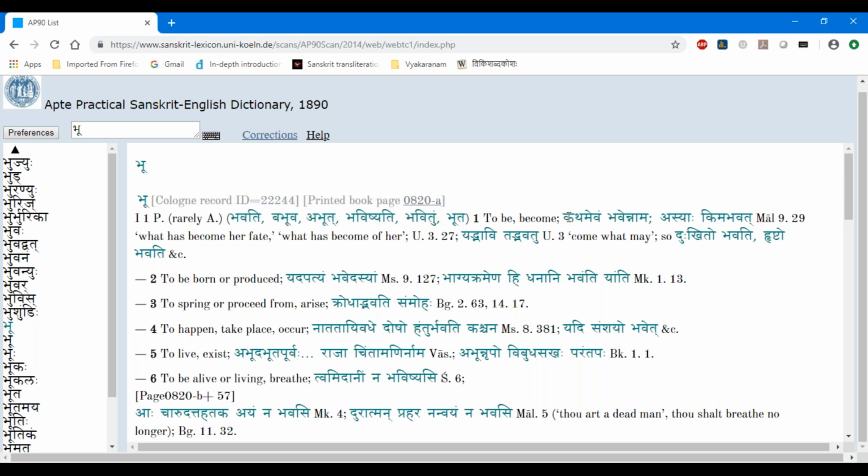So whenever he uses, he's not going to restrict himself to only the present tense form and all these things. He's going to give quotes from literature, any forms. So katham etat bhaven nama, asyaha kim abhavat. So here he uses a lung form, abhavat.